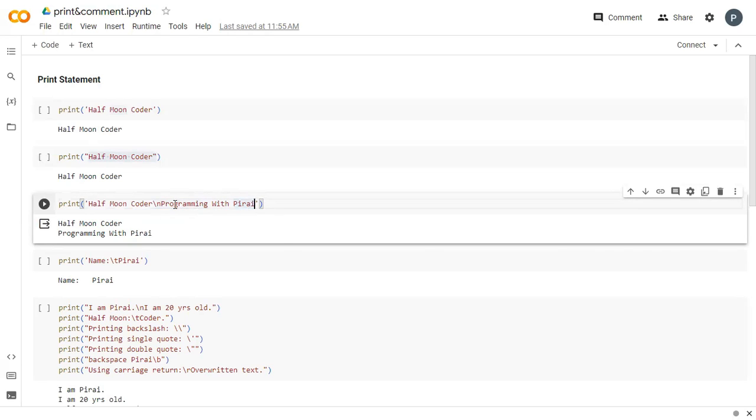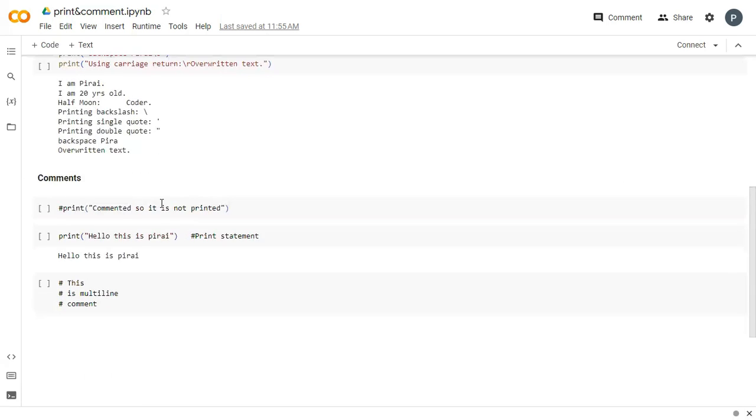Now, when I execute this, first Half Moon Coder is printed, and in the next line it prints programming with Pirai. Why is it printing in the next line? Because \n gives a new line feed, so the cursor will move to the next line when it sees \n.